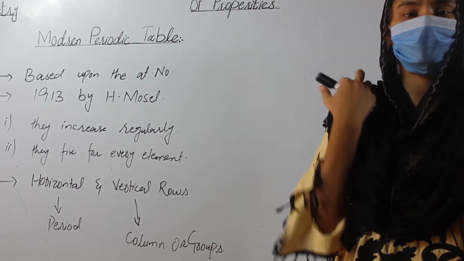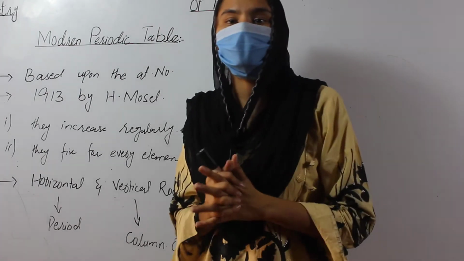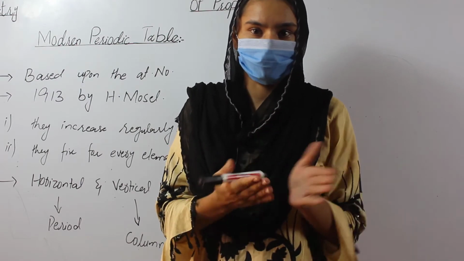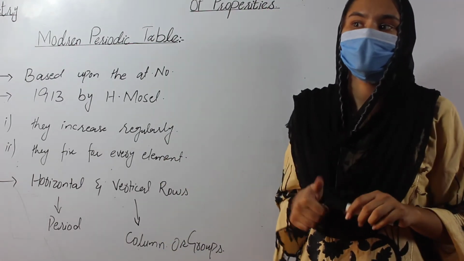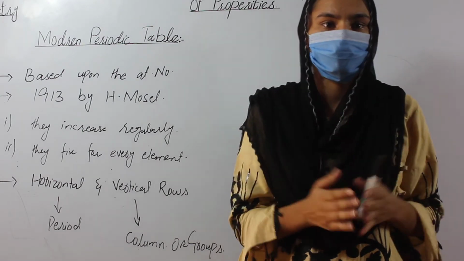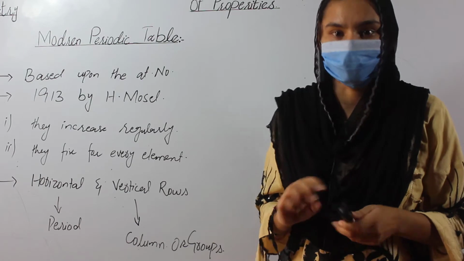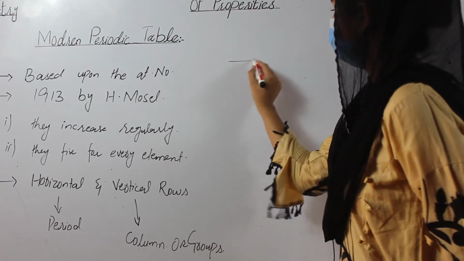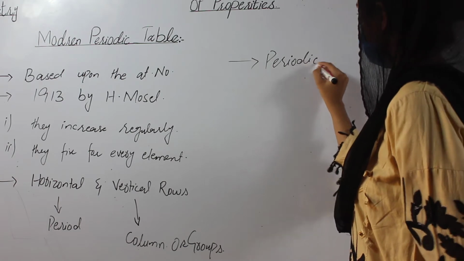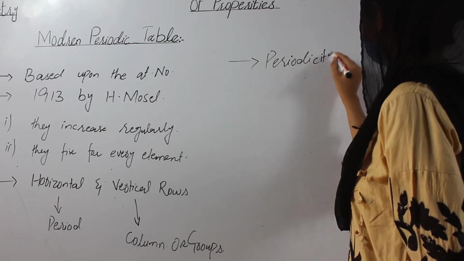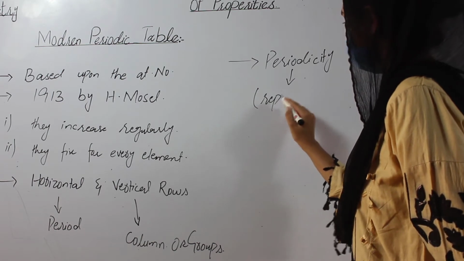The answer is that when elements are arranged in a regular way according to increasing atomic number, the elements show repetition of properties, that is, they show periodicity. Periodicity means repetition of properties.